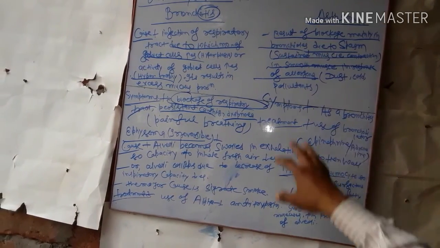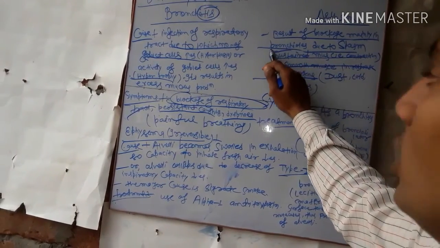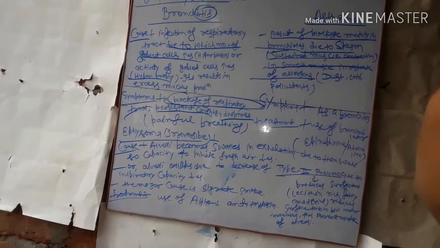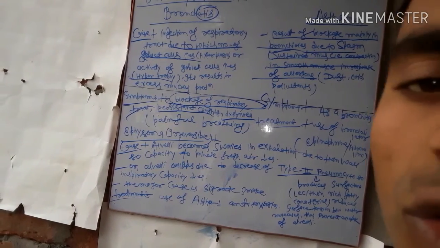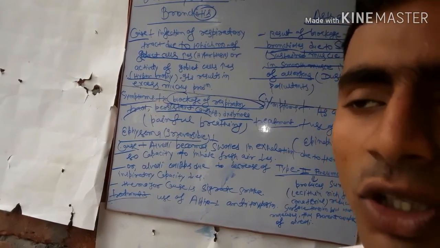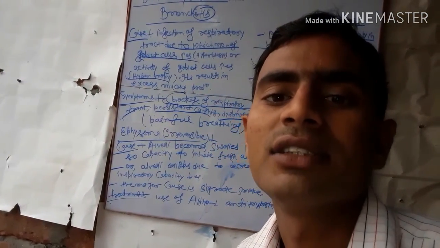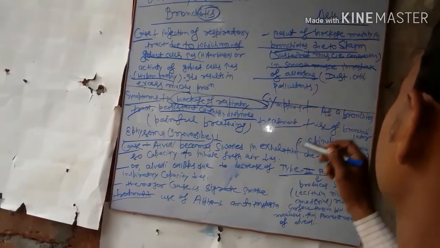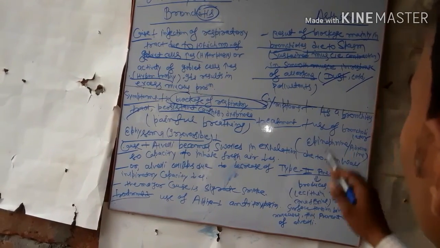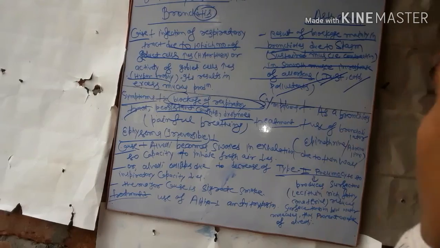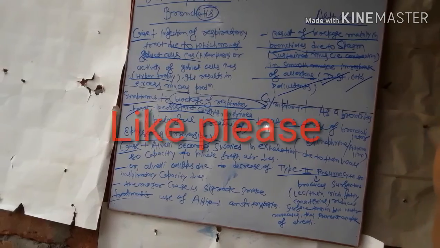So in asthma, blockage results mainly in the bronchioles due to spasms, a sustained contraction of smooth muscle in response to allergens, which cause allergy, such as dust and pollutants. What are the symptoms of asthma?